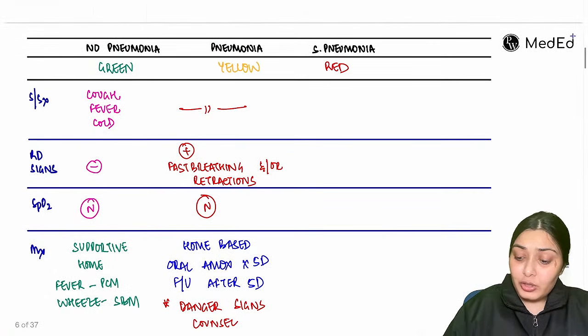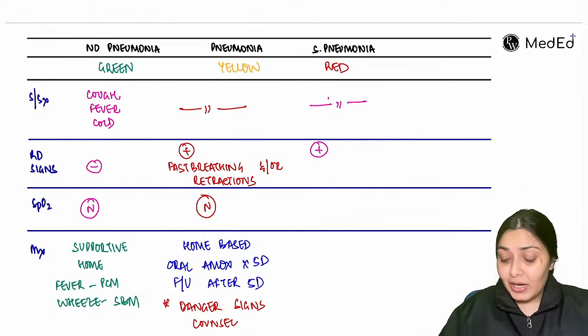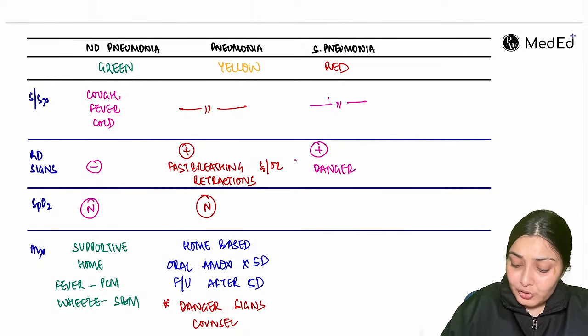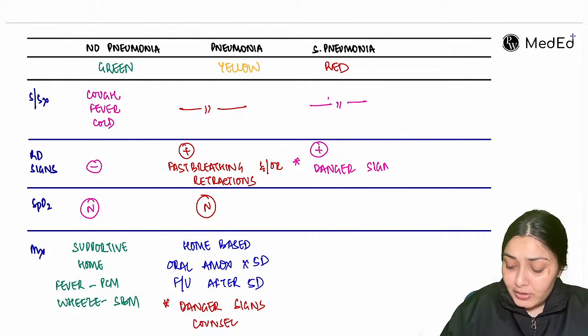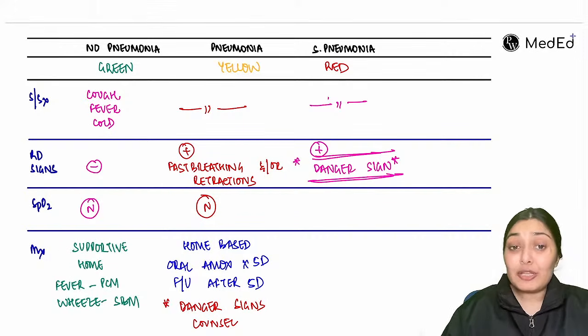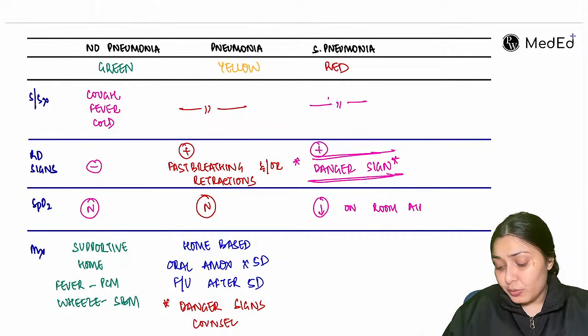Lastly, severe pneumonia. Here again you will have these signs and symptoms, and along with these respiratory distress signs, there will be danger signs. If any danger sign is there, it is directly severe pneumonia. Here the saturation will also be dropped. Saturation will be less on room air, less than 92% saturation can be appreciated.